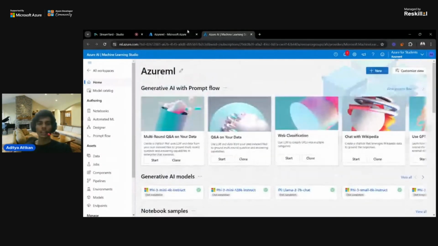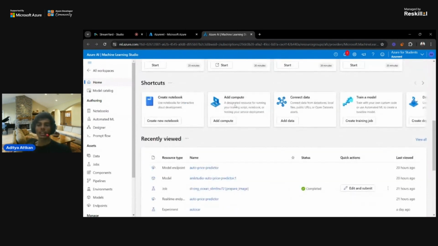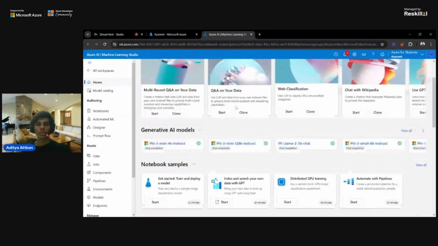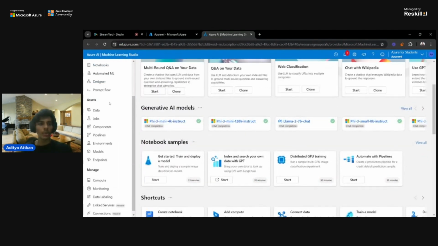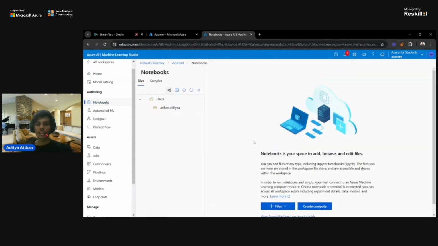So whenever you click on Launch Studio, you will get redirected to the Azure Machine Learning Studio. This is the whole studio, the whole workstore, you can say. You can use that to create your models, to deploy and manage your machine learning models. Here are a bunch of menus you have to know. First is our notebook. You all know that we can create our own notebooks, like Python Jupyter notebooks. So we can create or test some ML models based on the Python programming language, libraries and frameworks.